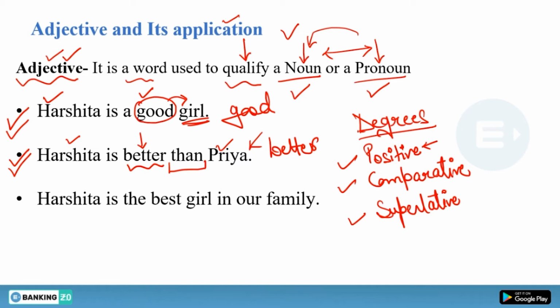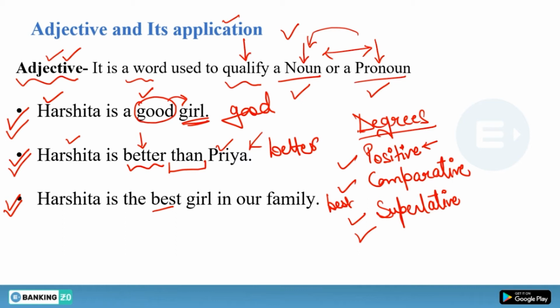So we have used better to show the comparison. Clear? Harshita is better than Priya. Now in this sentence, we have best, not good, not better. We have best, and best is the superlative degree. So positive degree offers no comparison. There is no comparison. Comparative degree shows comparison between two people, things, or places.